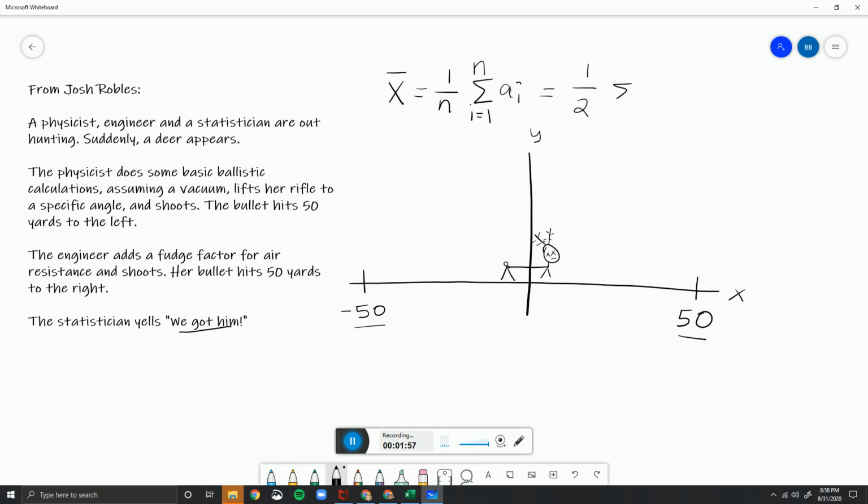And then we have to run our summation from 1 to 2 of all of our a sub i's, which in this case is just 1 over 2 of our first data point, which is -50, plus our second data point, which is +50. And so this gives us -50 plus 50 over 2, that's 0 over 2, which is better known as just 0, which happens to be right where our deer is sitting in between those two shots. So that would be why the statistician yelled, "We got him," because the statistician calculated the average and realized the average of the two shots was right in the middle.